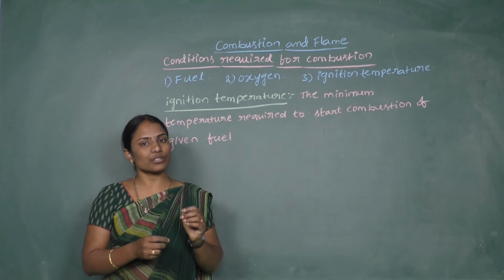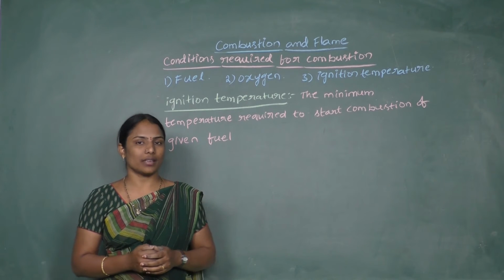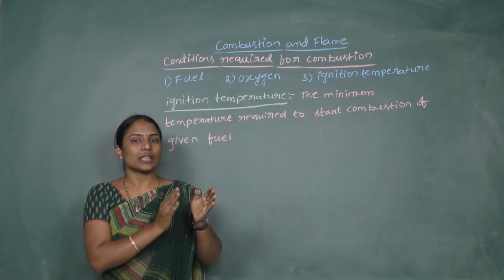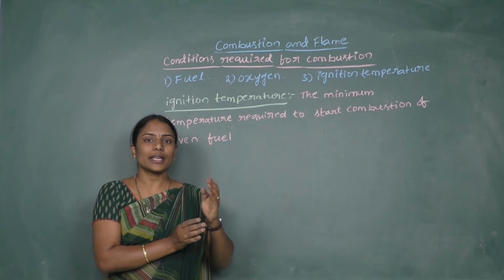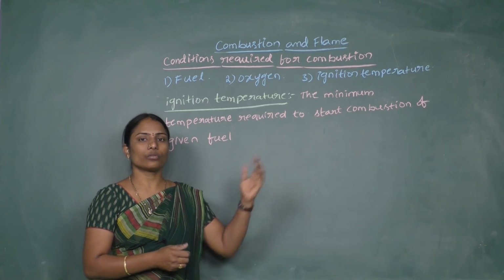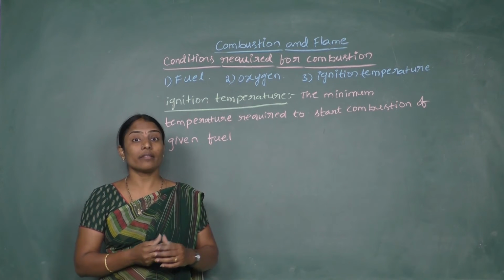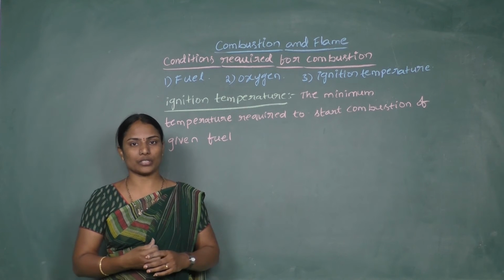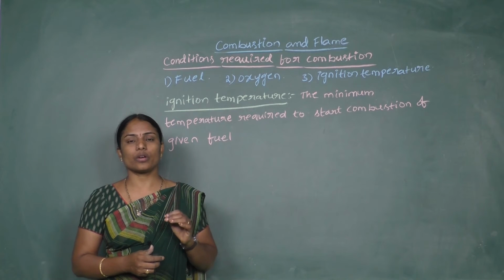In the same way, wood cannot catch fire easily. Now what is the difference? The difference is that kerosene undergoes combustion readily because its ignition temperature is much lower than that of wood. To make the wood undergo combustion, we need to raise the temperature above its ignition temperature so that it starts to burn.